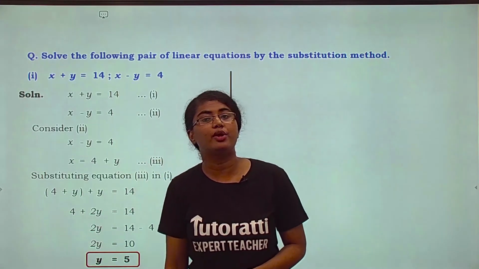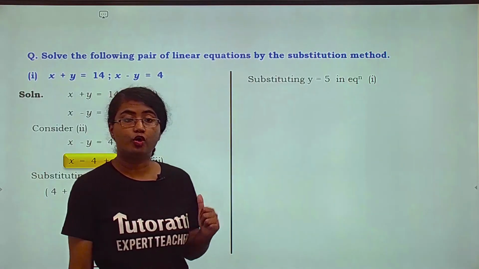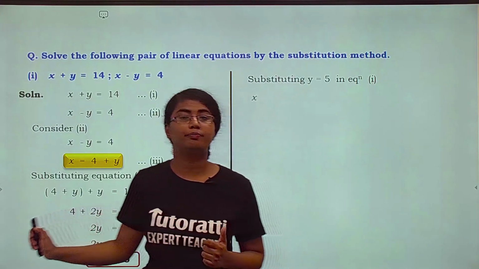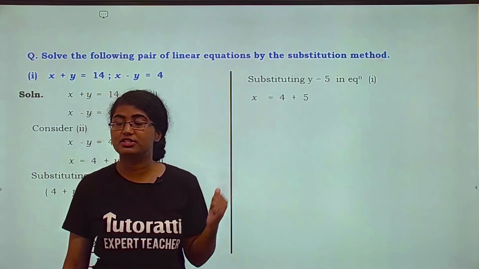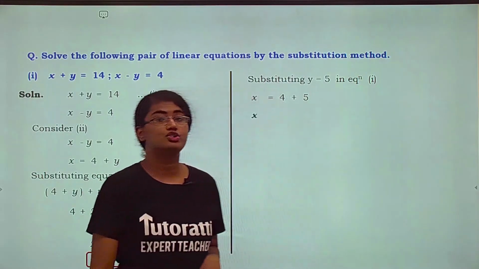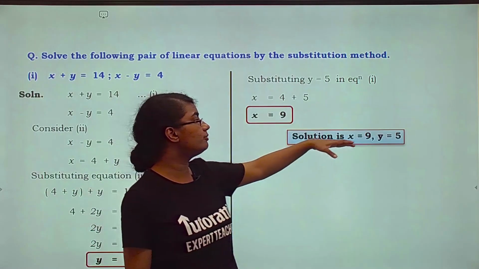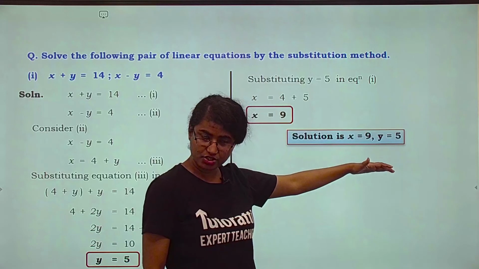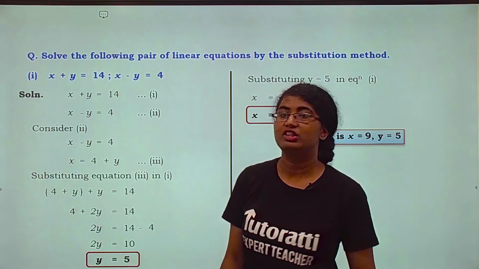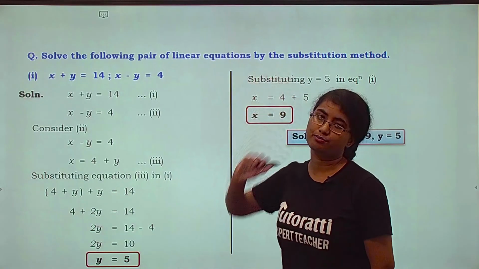Okay, so take equation 3. What is equation 3? x is equals to 4 plus y. Everything else remains the same. What do we put in place of y? The value of y, which is 5. So x is equals to 9. How do we conclude the sum? We conclude it by stating the solution is x is equals to 9 and y is equals to 5. This is how you solve two linear equations by substitution method.